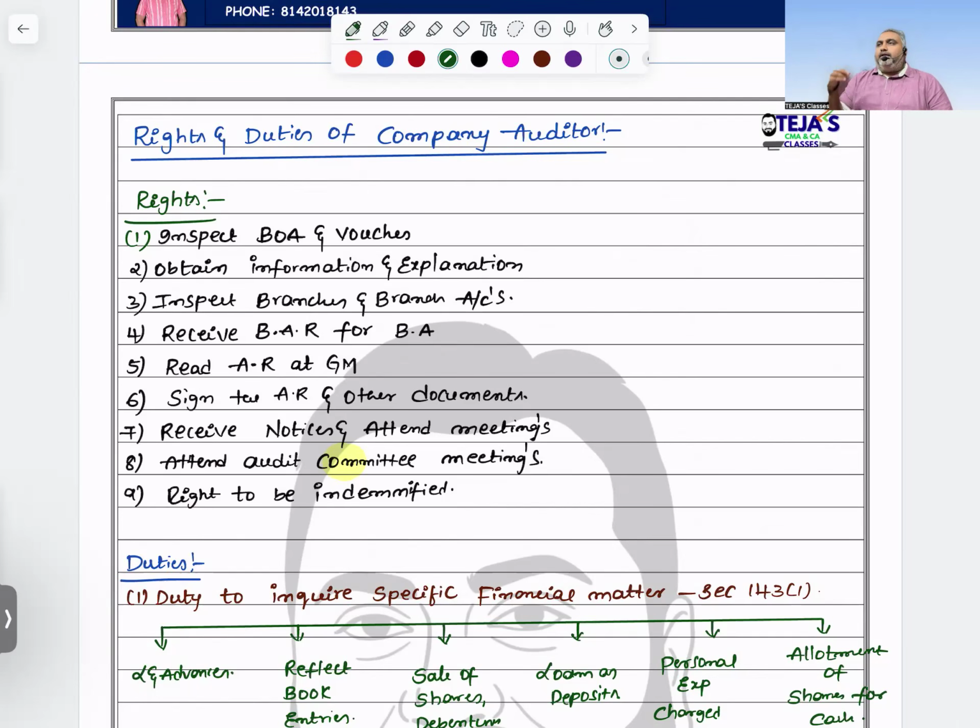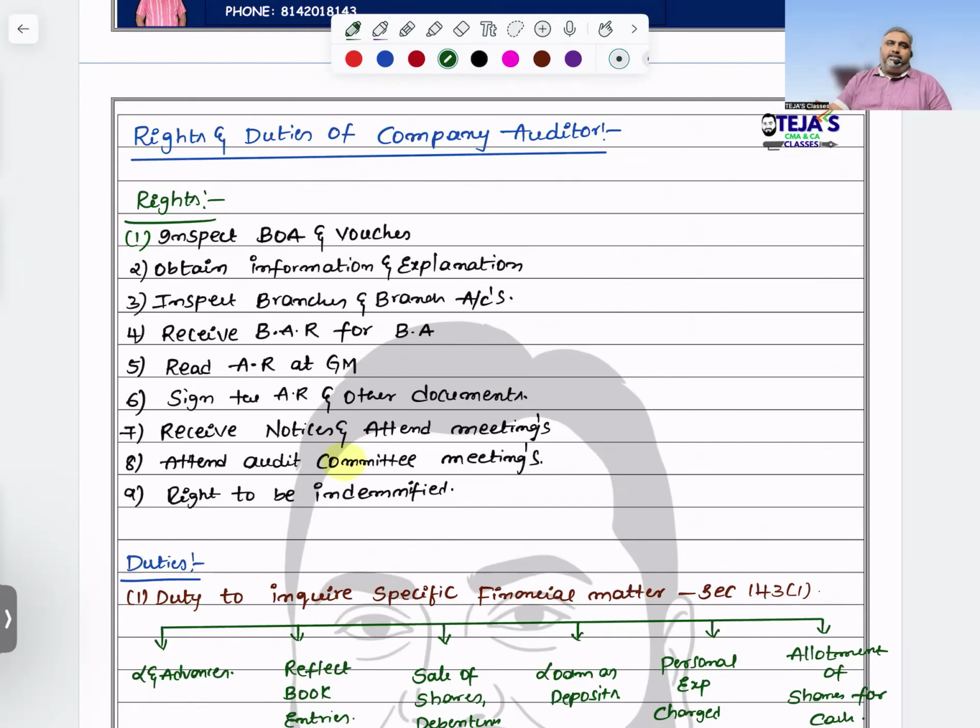Next, he can read the audit report at general meeting. That is the only option you have. Or otherwise, you can have snacks and tea and leave the meeting. If somewhere they are misleading your audit report, reading it in the wrong manner, that is the only time you can speak in the meeting. In all remaining situations, just enjoy what is happening within the meeting. That's it. Free snacks, costly tea, 2-3 times.